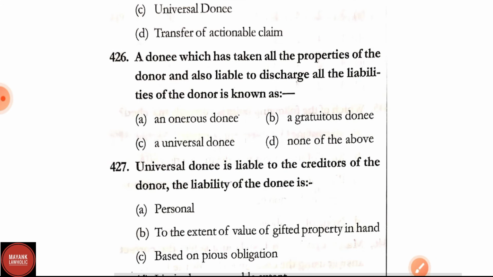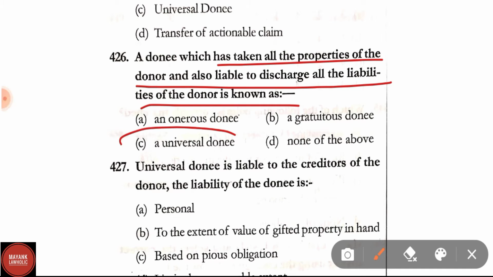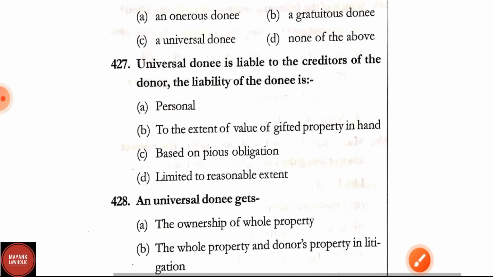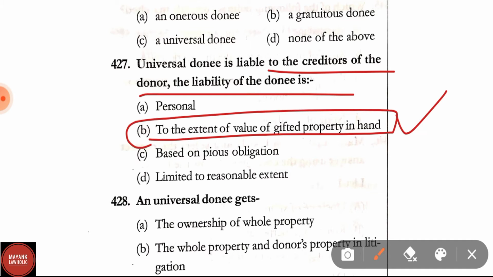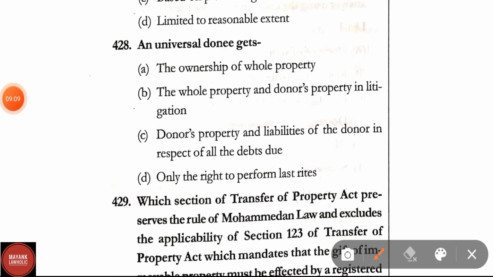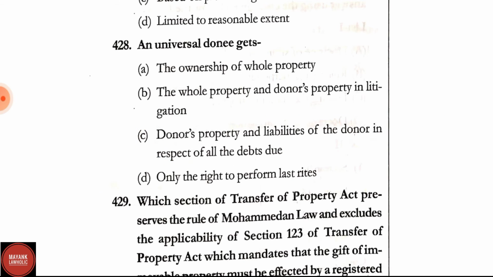Question number 426. A donee who has taken all the properties of the donor and is also liable to discharge all the liabilities of the donor is known as universal donee. Question number 427. Universal donee is liable to the creditors of the donor. The liability of the donee is personal to the extent of the value gifted of the property in hand. B is the correct answer. Question number 428. A universal donee gets the ownership of whole property, donor's property in litigation, donor's property and liabilities of the donor in respect of all the debts due. C is the correct answer.